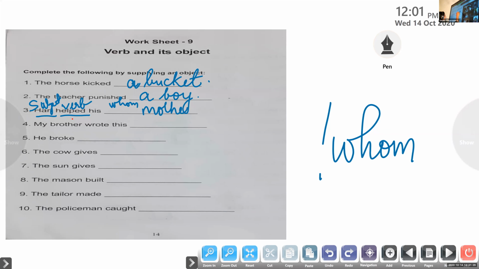Now you're sitting at home, you're helping your mother. Maybe in the kitchen or somewhere else, in the garden, in the backyard. So, Hari helped his... Whom did Hari help? His mother. So, mother is the object in the sentence. So you just write there, mother, M-O-T-H-E-R. So now you got the answer. This is the way you have to do this exercise, which is on page number 14 and 15.